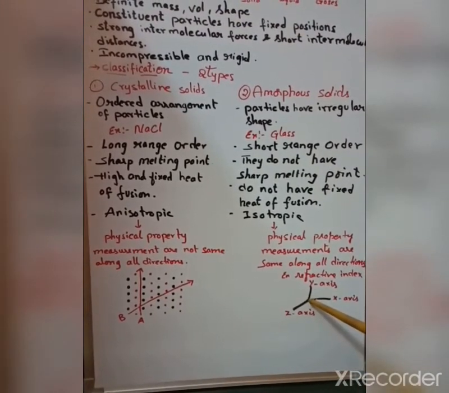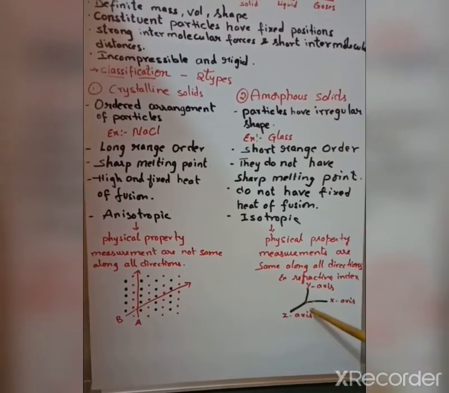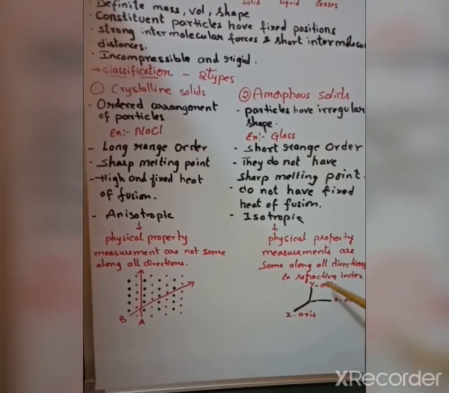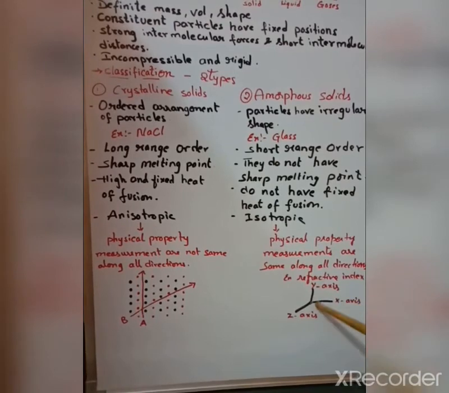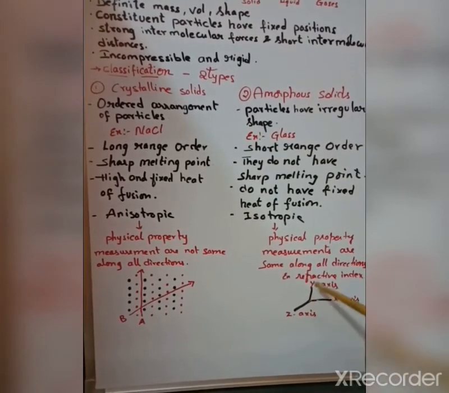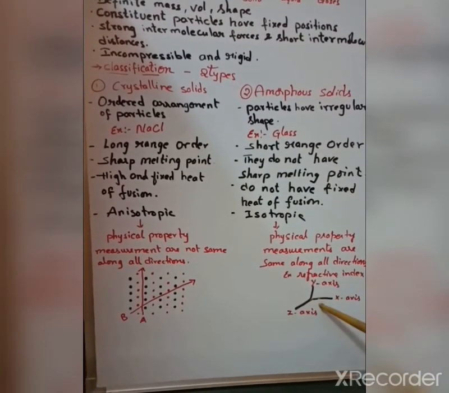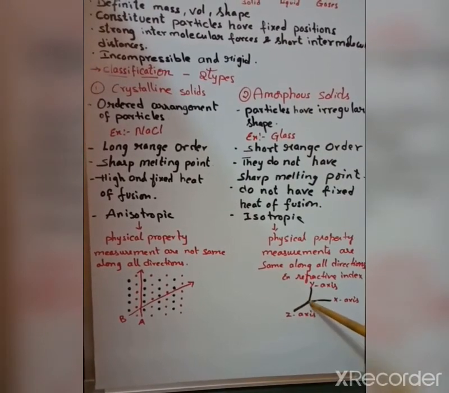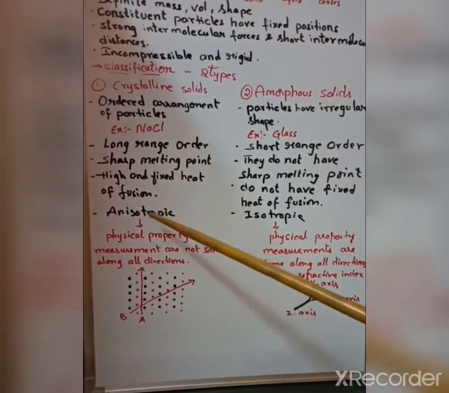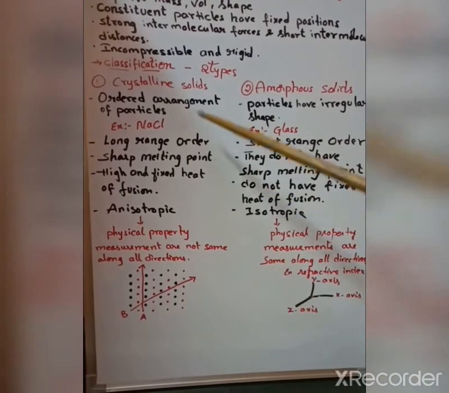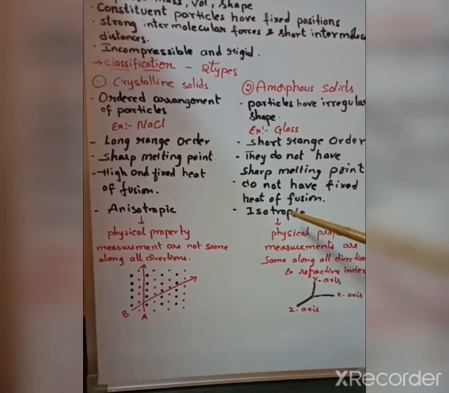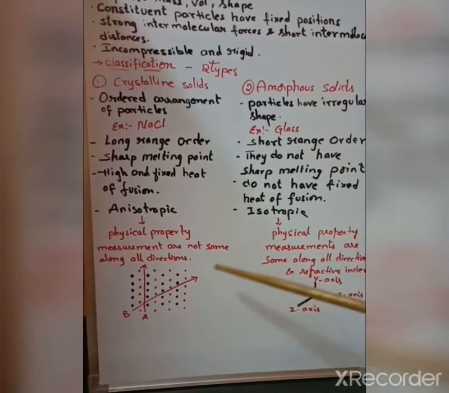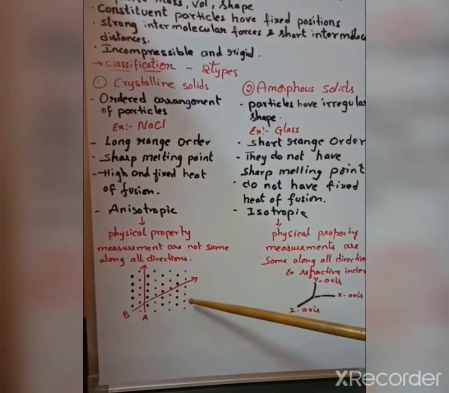The properties will be the same along all directions. So that is the main difference. You can see this one is x-axis, y-axis, z-axis. For example, you can take refractive index. A little confusion arises in anisotropic and isotropic. Crystalline solids are anisotropic in nature, amorphous solids are isotropic in nature. With the example of this diagram you can understand better.